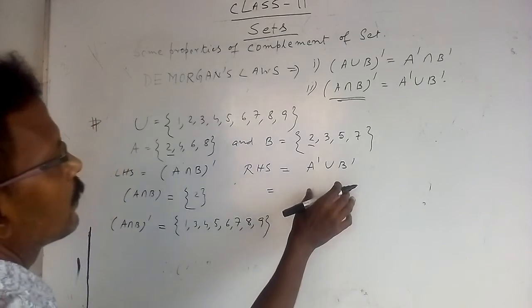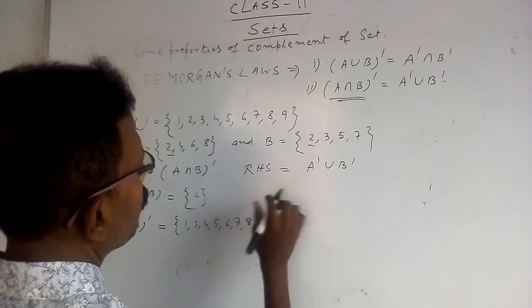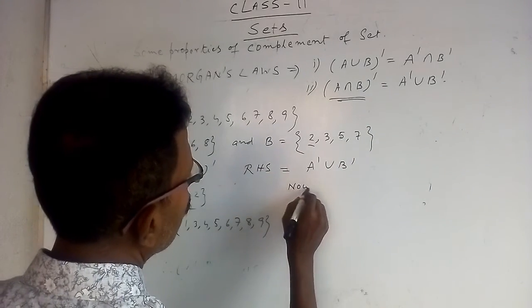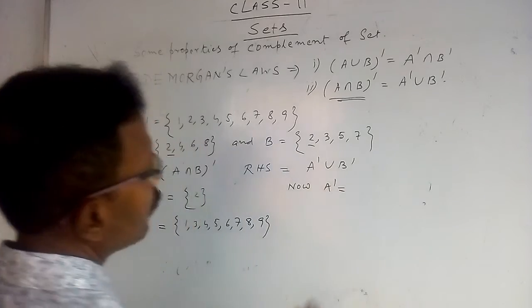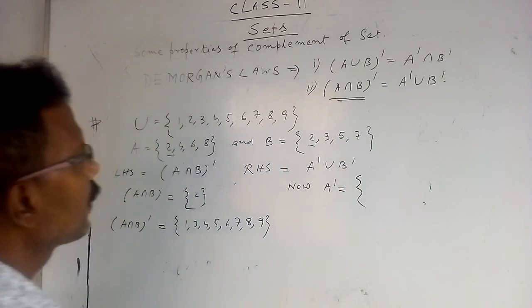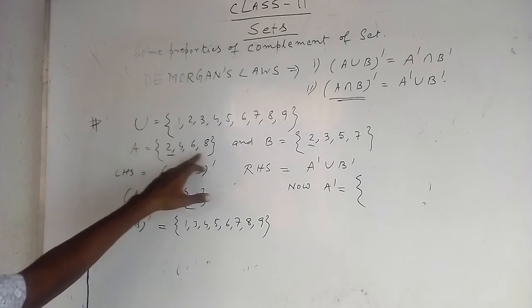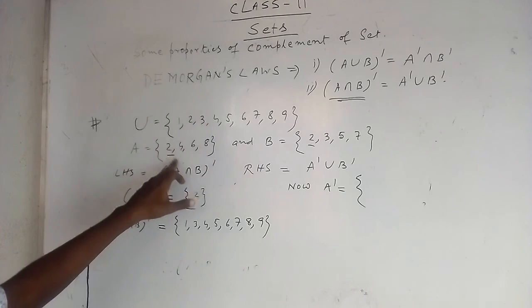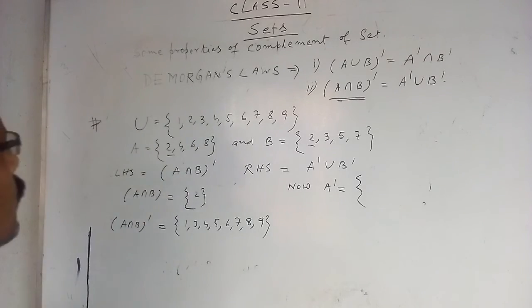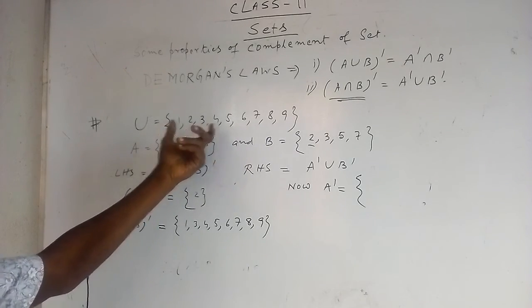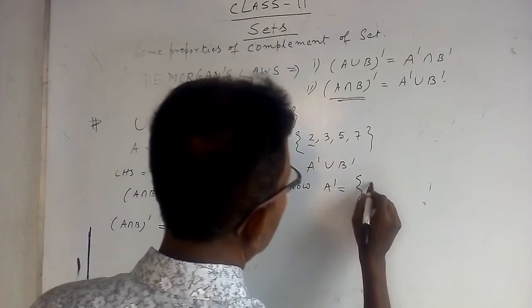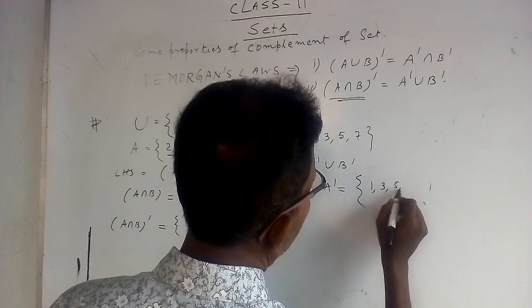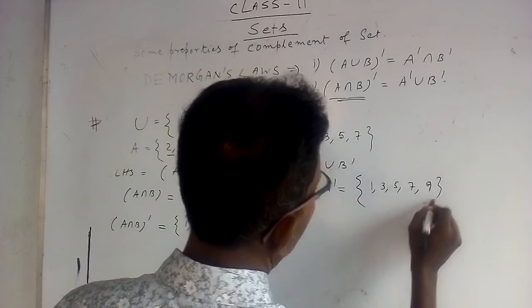Now come to the right hand side, that is A complement union B complement. First you find A dashed. A dashed is obtained by deleting 2, 4, 6, 8 from the universal set, which leaves the odd numbers 1, 3, 5, 7, 9. Okay.